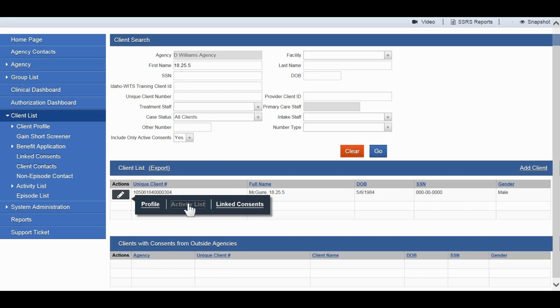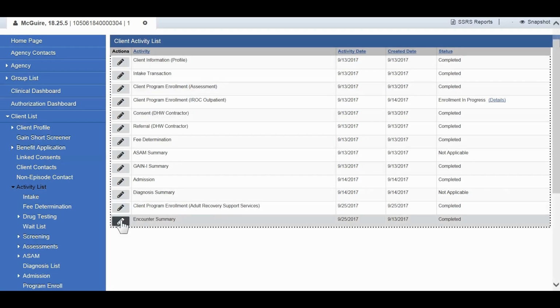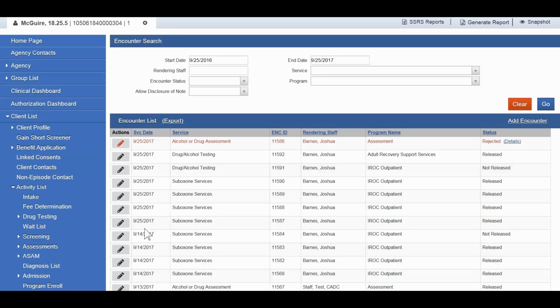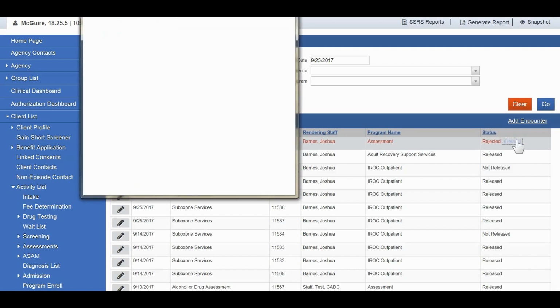So if we find our client here and enter their activity list, review the encounter summary, you'll see that item here listed in red. Clicking on details will bring up a little pop-up window that shows those comments.